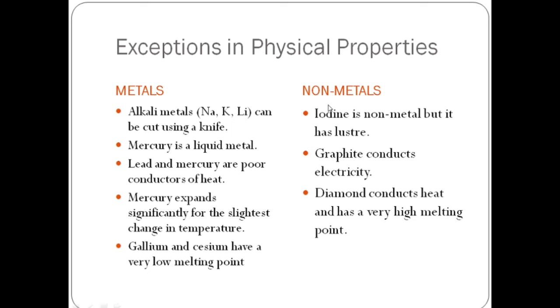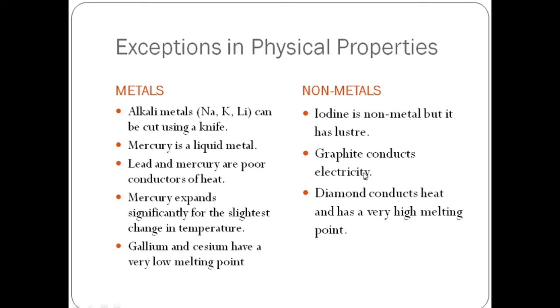Now let's see for non-metals. Iodine is a non-metal, but it has luster. What we have studied is that non-metals are dull, right? But here is an exception. Iodine is also a non-metal, but it has luster.